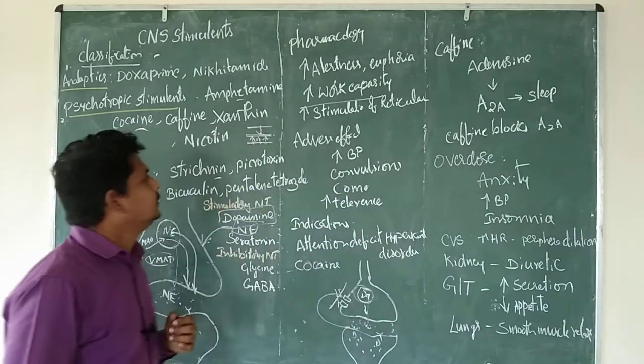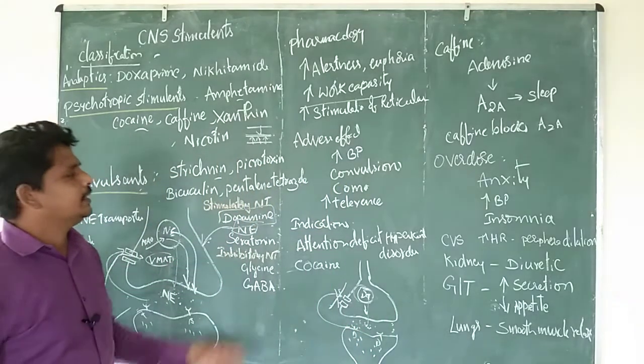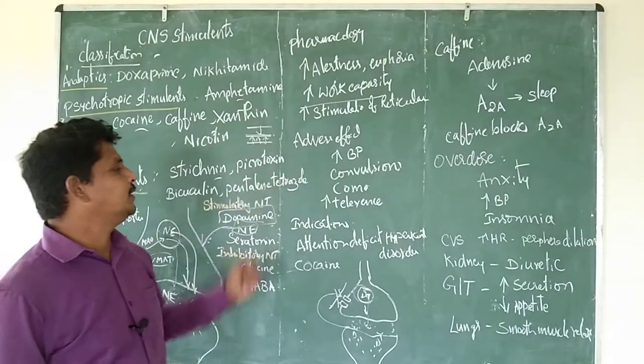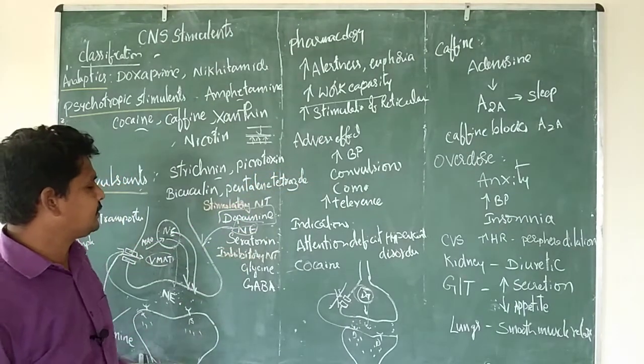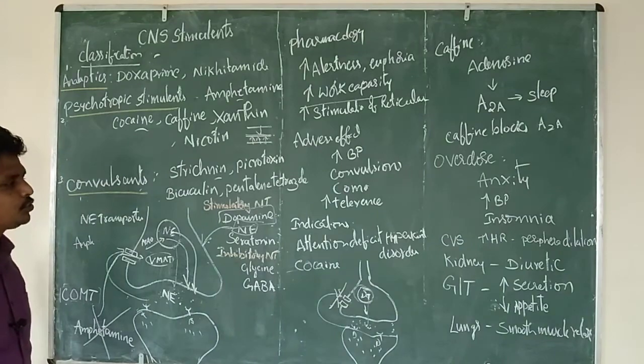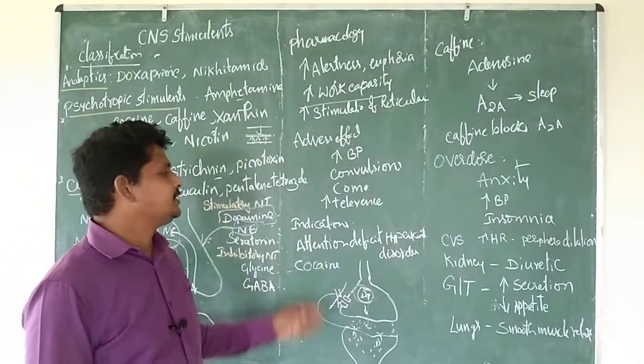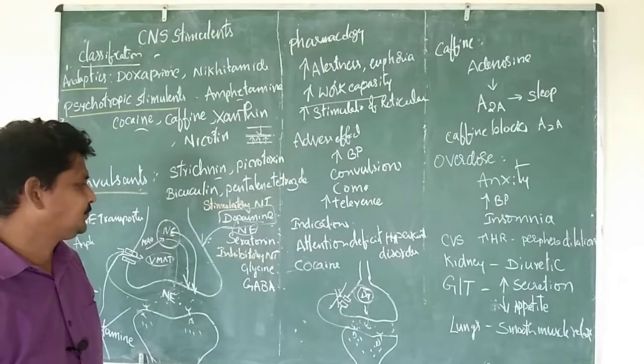Next we go to the adverse effects. Increased blood pressure, convulsions, coma and tolerance are the adverse effects of these drugs. It is used in attention deficit hyperkinetic disorders.